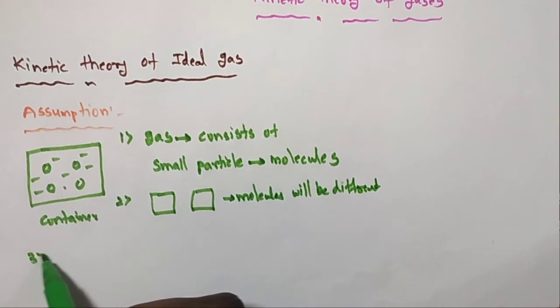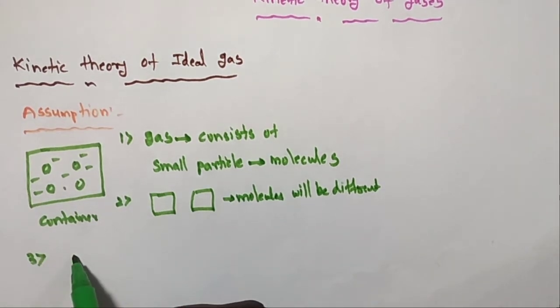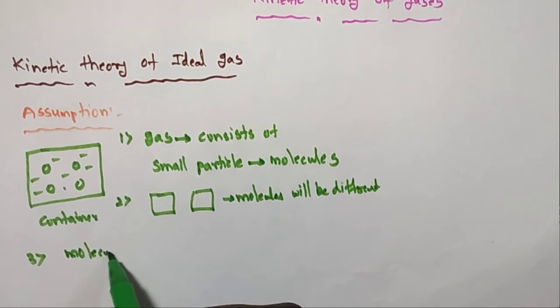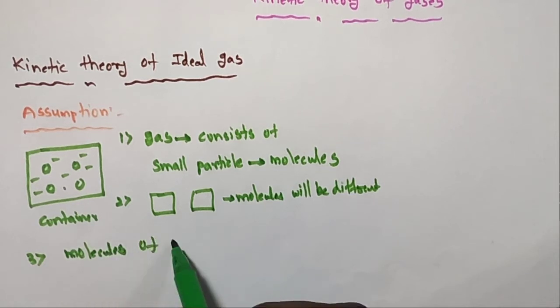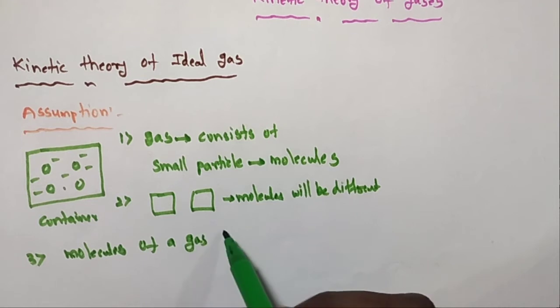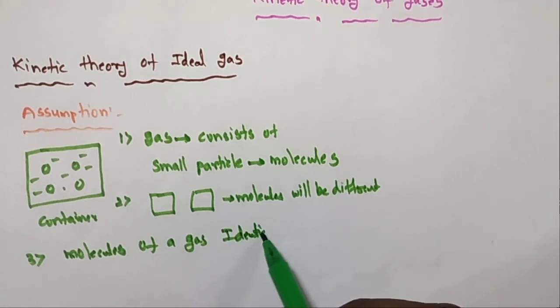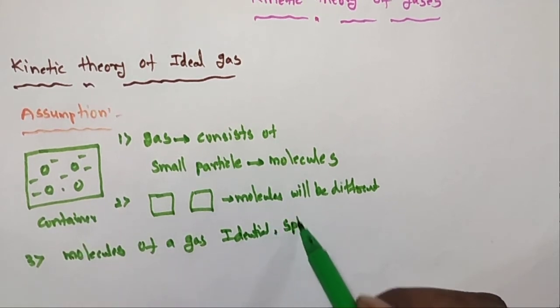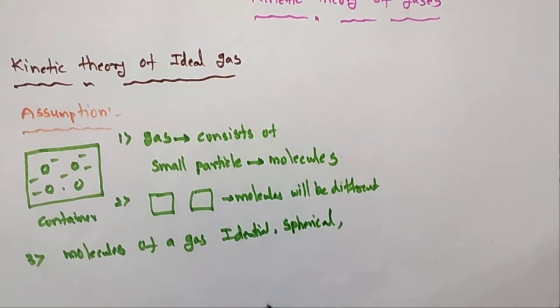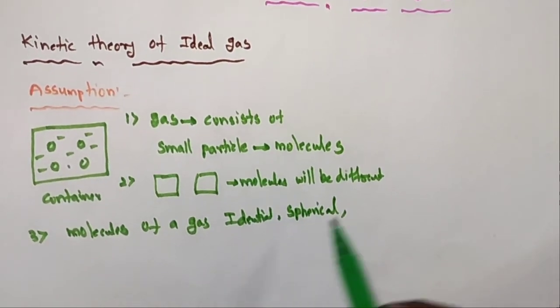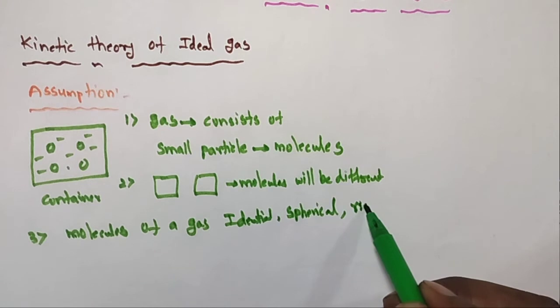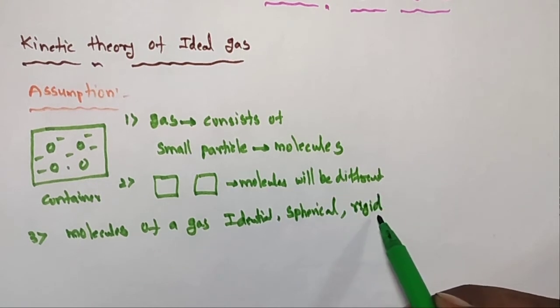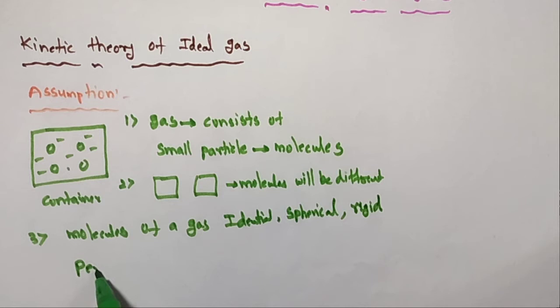And third point: these molecules of a gas are identical, means you identify the gas molecule, and spherical, it is a spherical shape, rigid means strong, and perfectly elastic in nature.